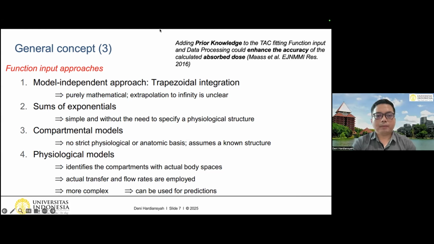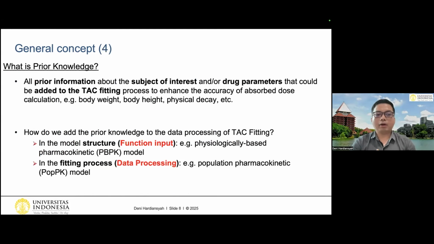One of the publications from my colleague showed that adding prior knowledge to the TAC fitting function input and data processing could enhance the accuracy of the calculated absorbed dose. Then the next question is, we have these different approaches, and we know that if we add prior knowledge, we can have better accuracy in our result. But what is the prior knowledge itself? It is all prior information about the subject of interest and or drug parameters that could be added to the TAC fitting process to enhance the accuracy of the absorbed dose calculation.